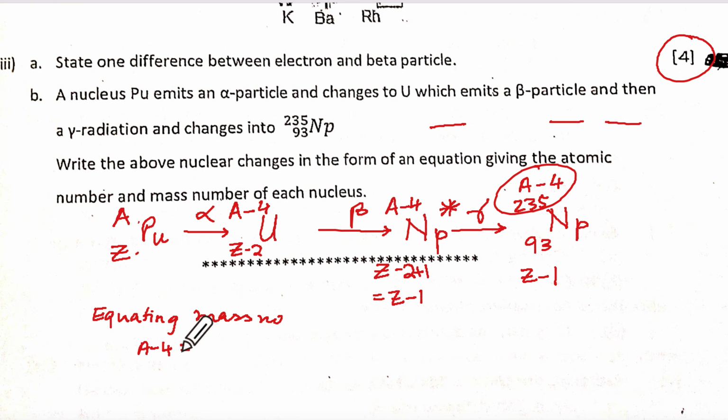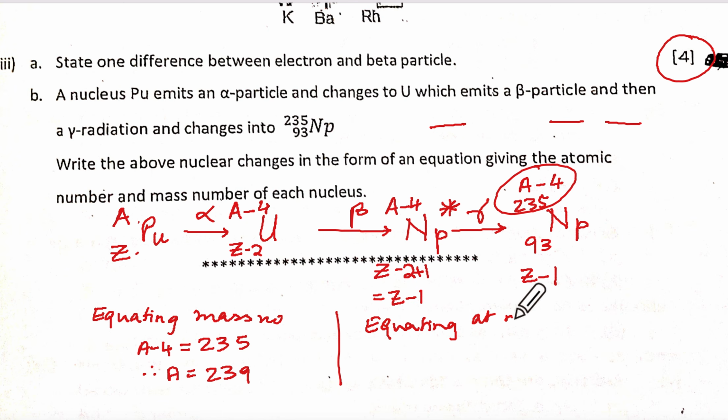So this will be equal to 235. Therefore A is equal to 235 plus 4, which is 239. And then equating what? Atomic number. So Z minus 1 equal to 93, so Z is equal to 93 plus 1, which is 94.